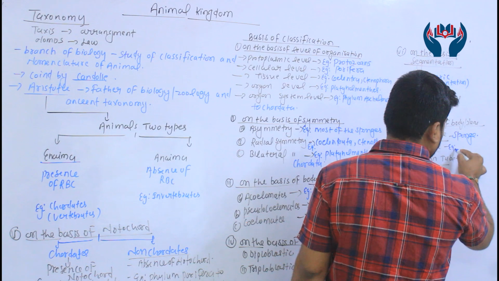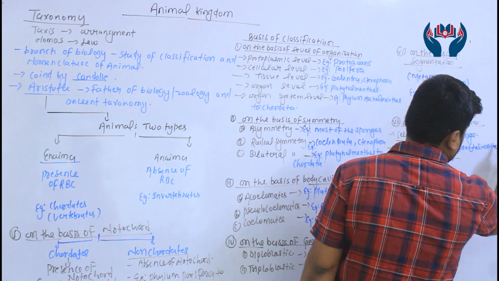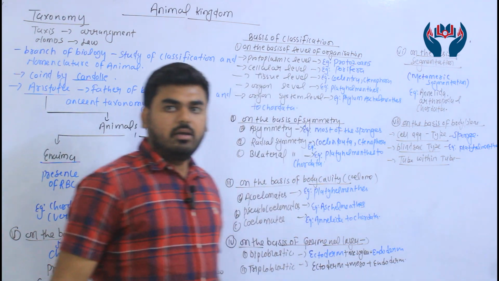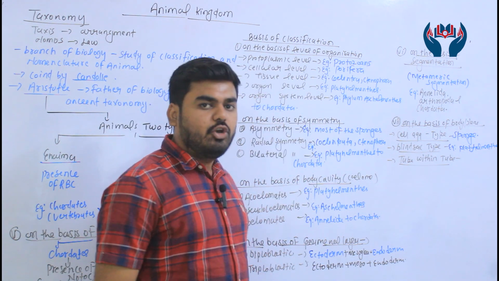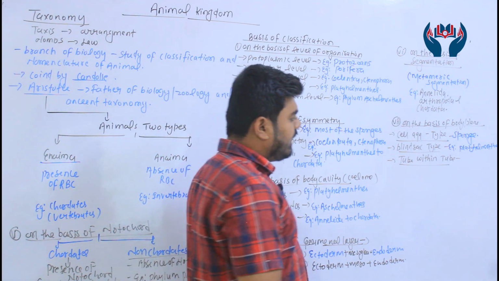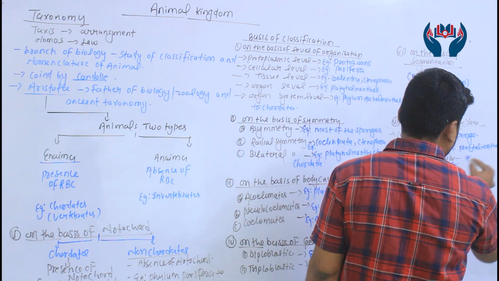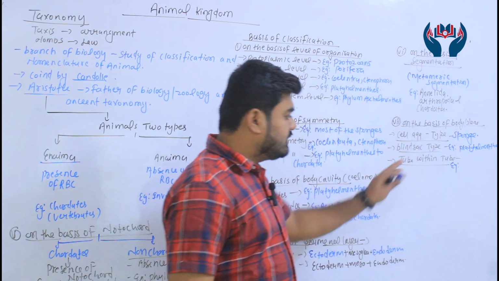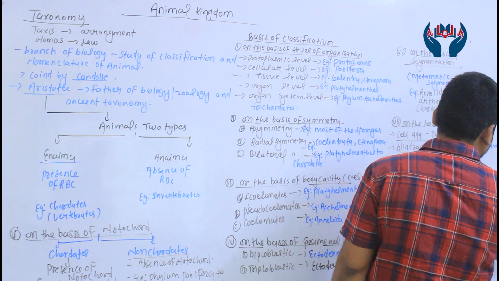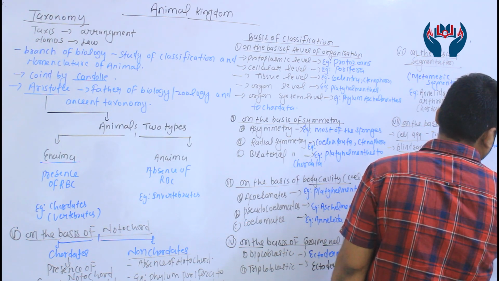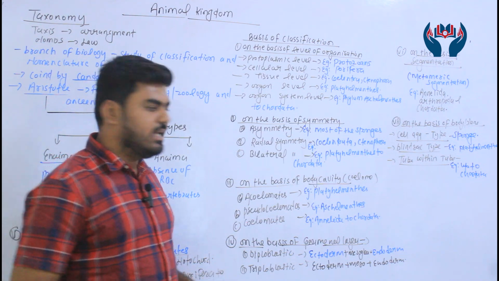The best example is Platyhelminthes, which is blind sac type. Tube within tube type: the examples are from after Platyhelminthes up to Chordata. So it's tube within tube type, right?